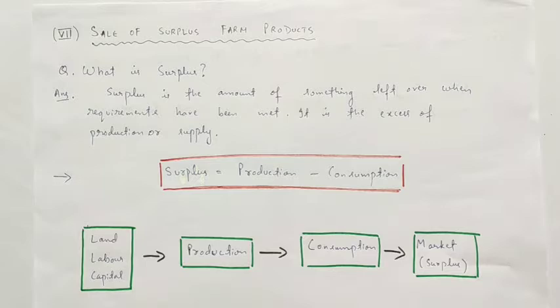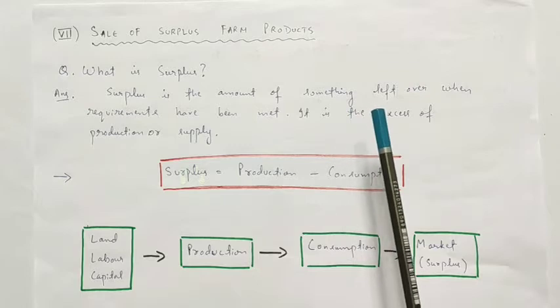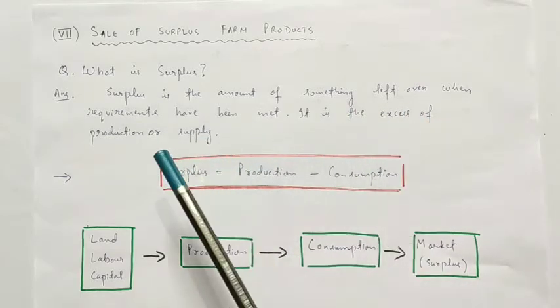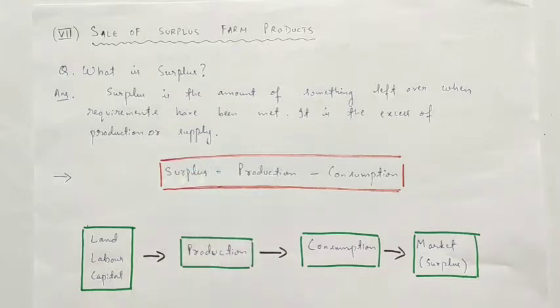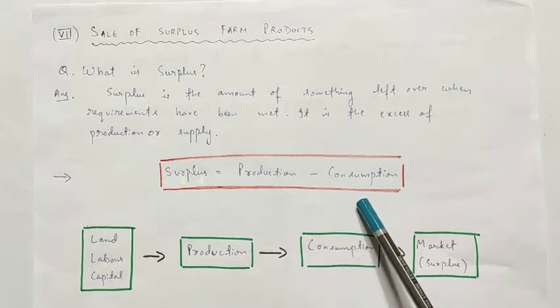It is an economic term that is often used. So, surplus is the amount of something left over when requirements have been met. It is the excess of production or supply. What do you understand from this definition? It means the extra amount after producing a product and some part are consumed. Whatever amount is left is called the surplus. That is, surplus is equal to production minus consumption.